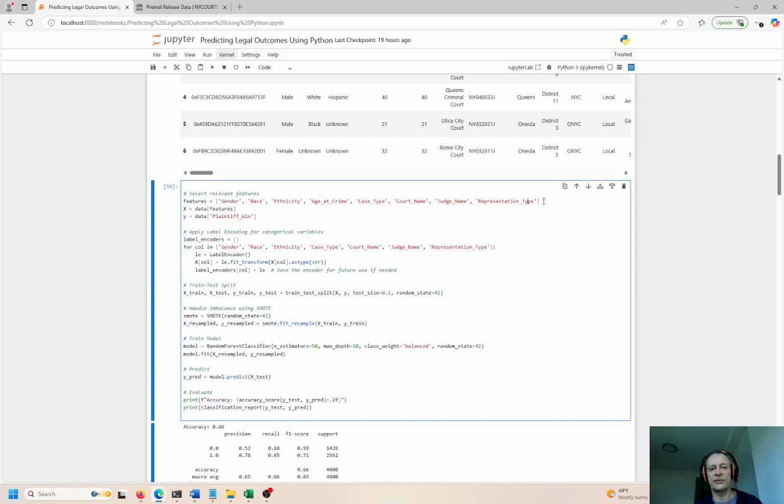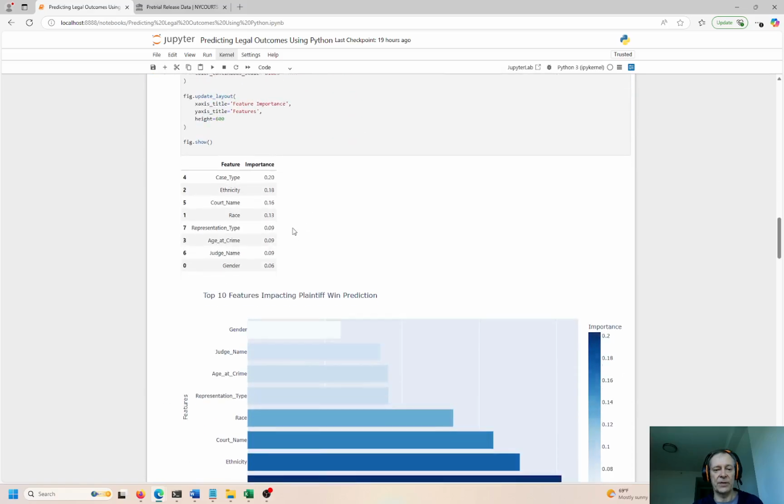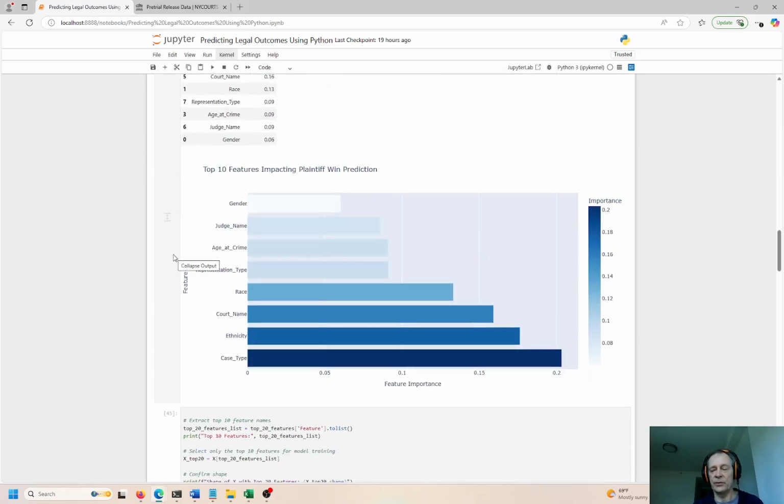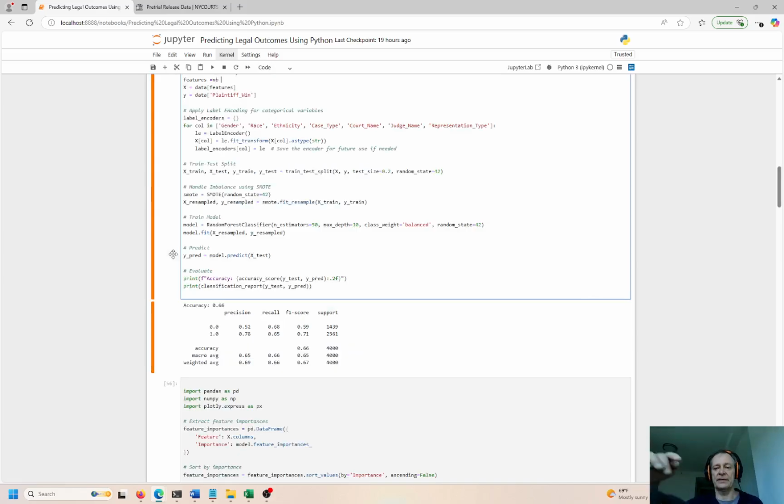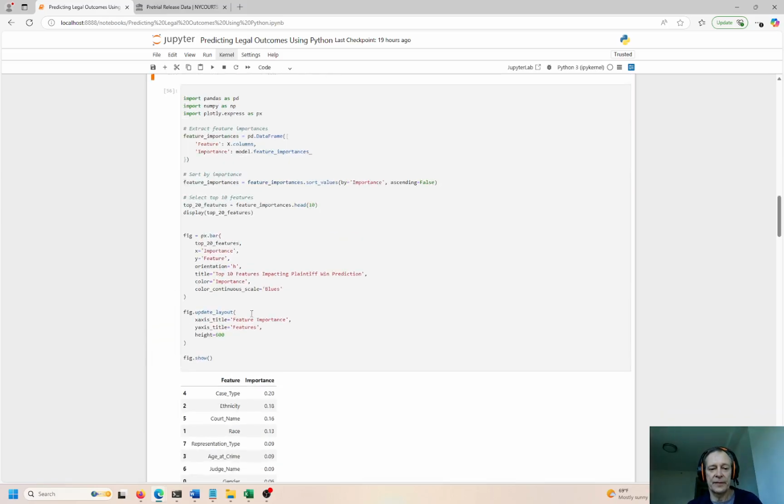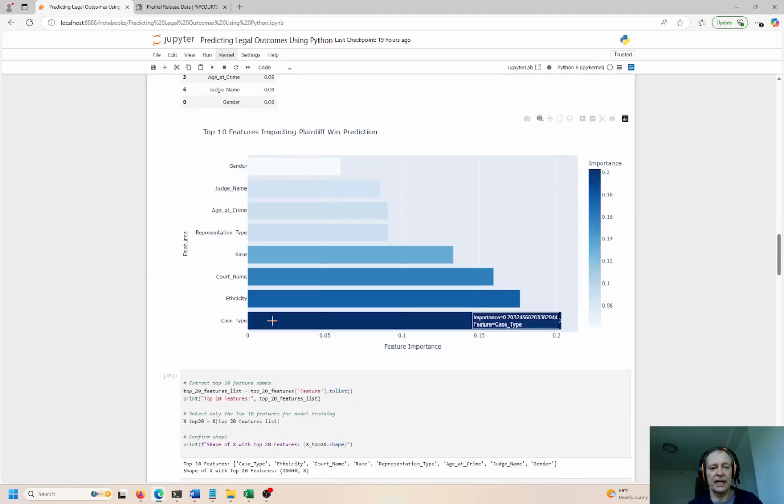Okay, so sometimes there's a whole bunch of features. Sometimes there's hundreds of features. I'm just looking at these 8 right here and trying to assess the outcome of these features to determine the probability of, is the plaintiff guilty or is the plaintiff innocent. Oh, sorry, my cat is stepping on the keyboard here. Okay, so that's what we're looking at here, innocence or guilty, and these features place a lot of importance or a lot of impact into the determination of the outcome, guilty or innocent, right?